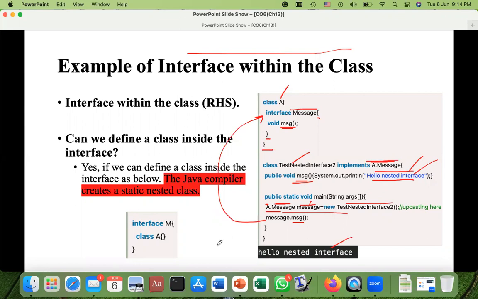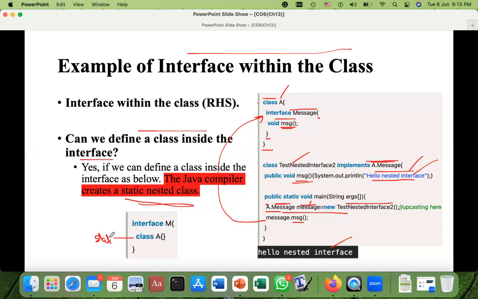Now, there is a question: can we define a class inside the interface? Here we are defining an interface within the class. So now the question is, can we define some class inside the interface? The answer is yes. And if you define that class within the interface, the compiler will create that inner nested class static. If you write that static keyword there, it's okay. But if you do not write that, the compiler will do it automatically before that class. It would be static.